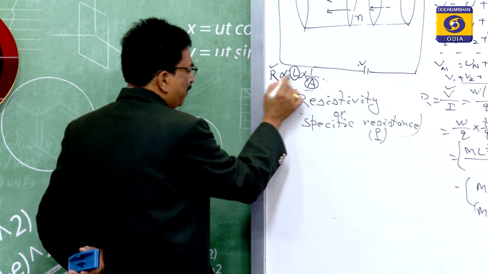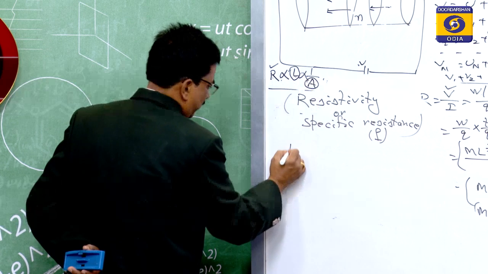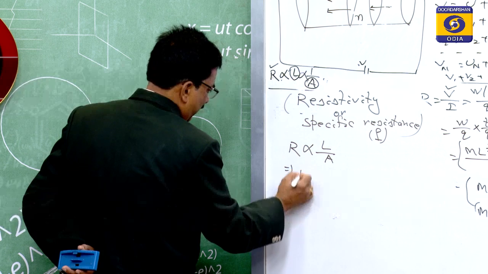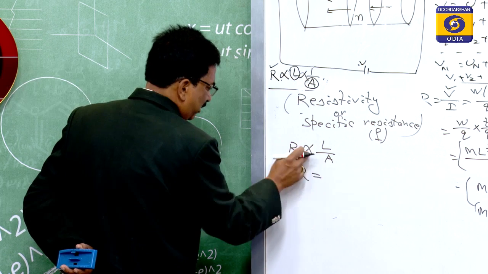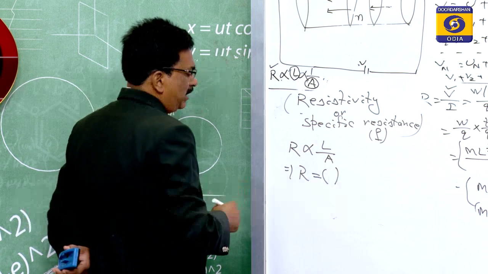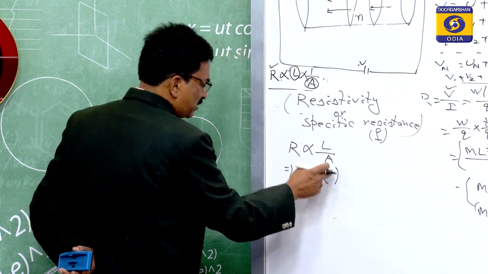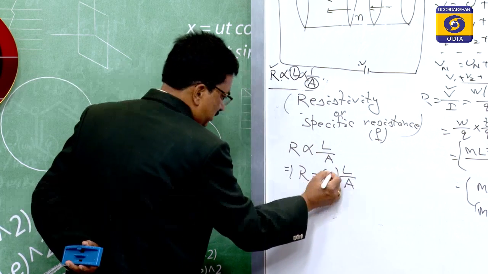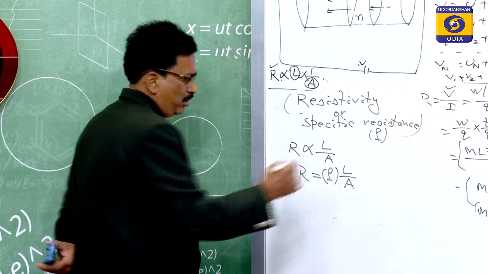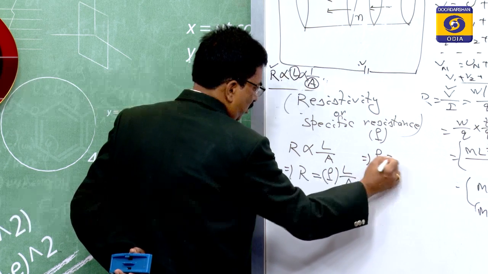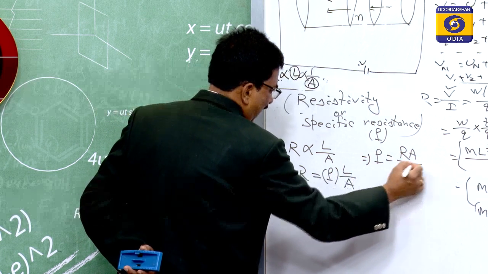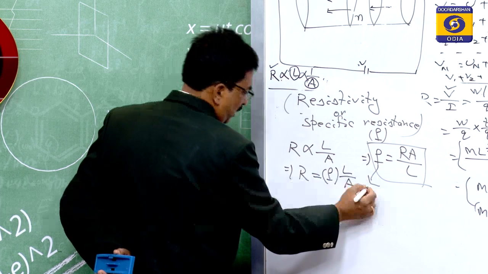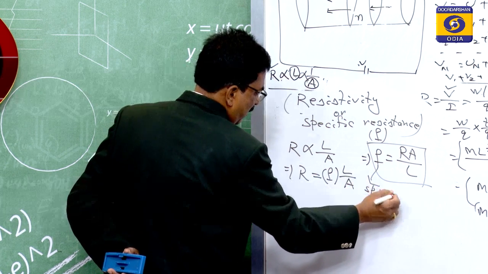As we have written, R is proportional to L and R is proportional to 1/A, which means R is proportional to L by A. If we make it equal, then some constant will arise, so R is equal to that constant times L by A. And this constant is called rho. So this rho is equal to RA by L. So this rho is known as the specific resistance or resistivity.